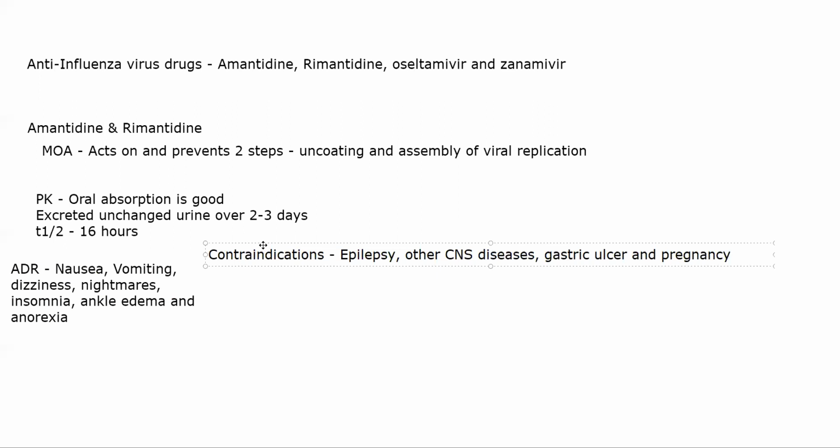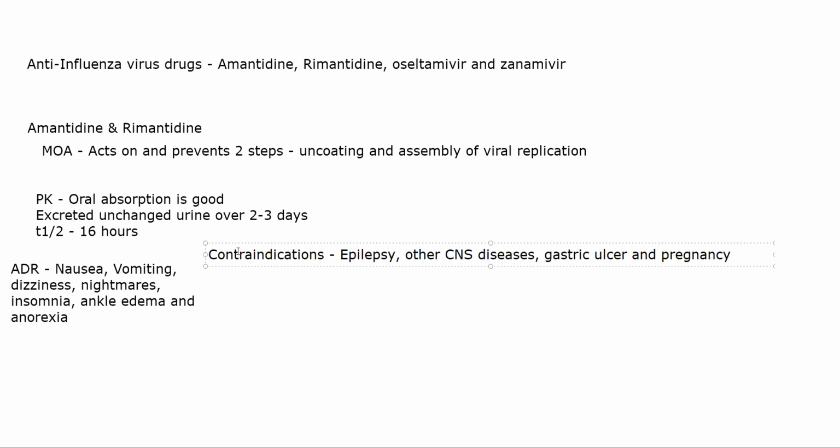Amantadine is a drug, it is antiviral as such, but you can also give it in Parkinsonism. That is the only antiviral drug that can be given in Parkinsonism, because it will increase dopamine levels. But if you have a normal patient, or if you have a patient who has epilepsy or who has other CNS diseases, in that it is completely contraindicated, because it will be disadvantageous in such situations.